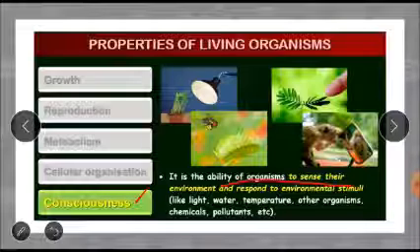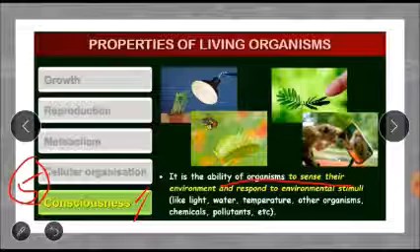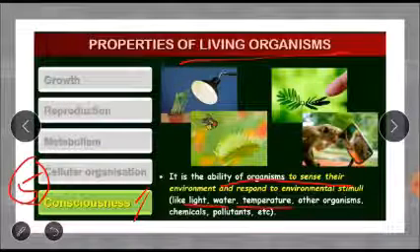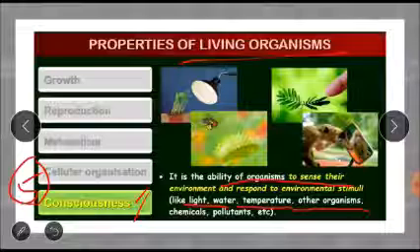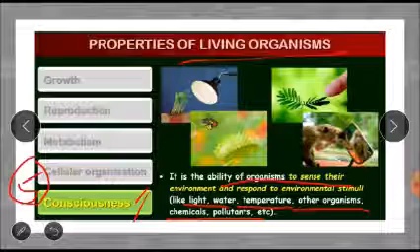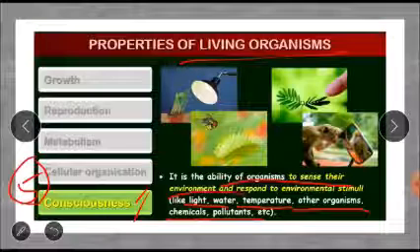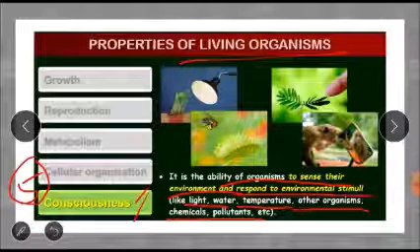It is consciousness. So it is the ability of the organism to sense or recognize its surroundings that is called consciousness. It is also a defining property of the living organisms. Only living organisms respond to properties like light, water, temperature, other organisms, chemicals, pollutants, etc. So consciousness is the ability of the organism to sense its surroundings or environment and respond to external stimuli.